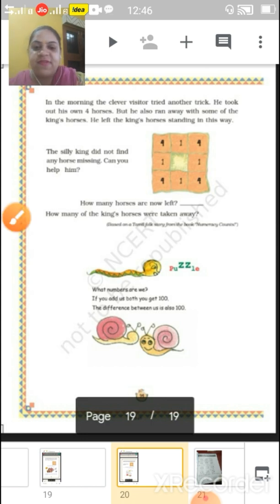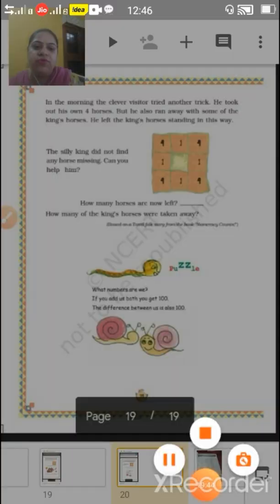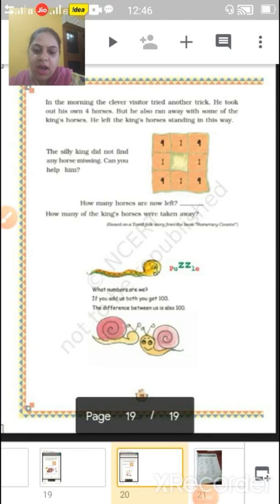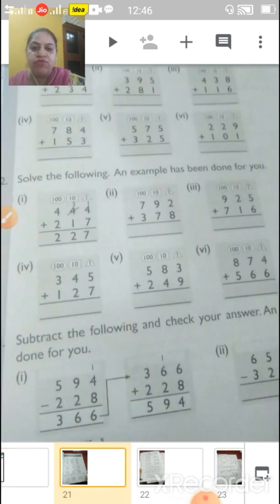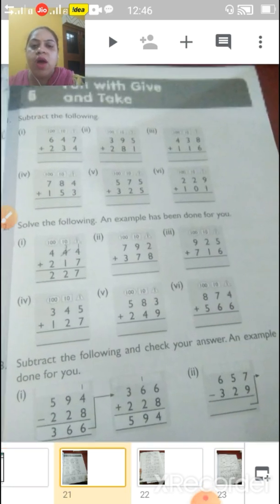According to this, your book chapter is completed. You all have to do this in your book only. Understood? Now come to your workbook. Come to the first part, first question. I will explain one part. The rest of the part, with the solution, I will send you as a photo. You have to do it in your book only.